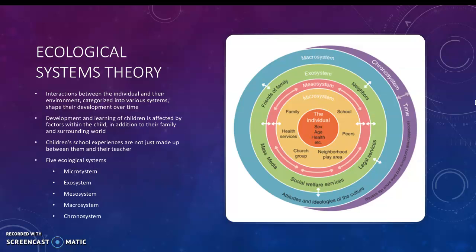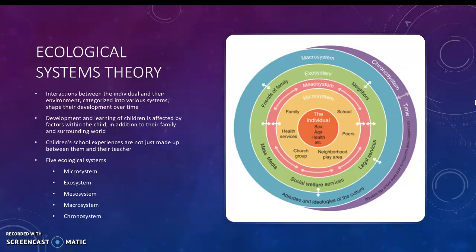After the exosystem is the macrosystem, and this is the largest and most distant collection of people and places that the child is still influenced by. This can include the attitudes and ideologies of the culture, such as laws, morals, values, customs, and worldviews.